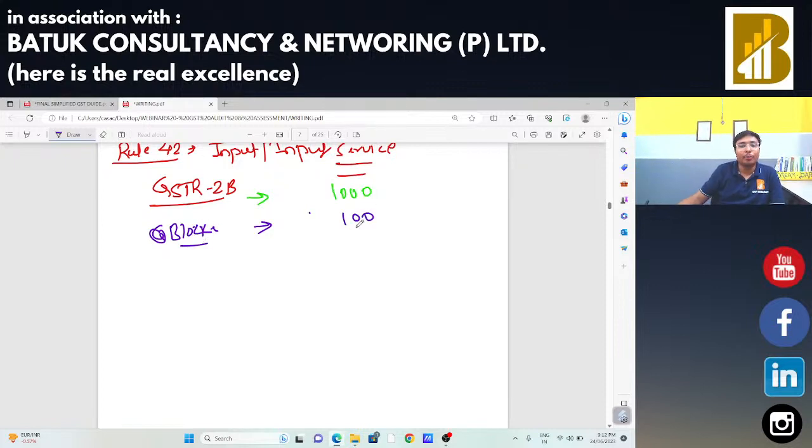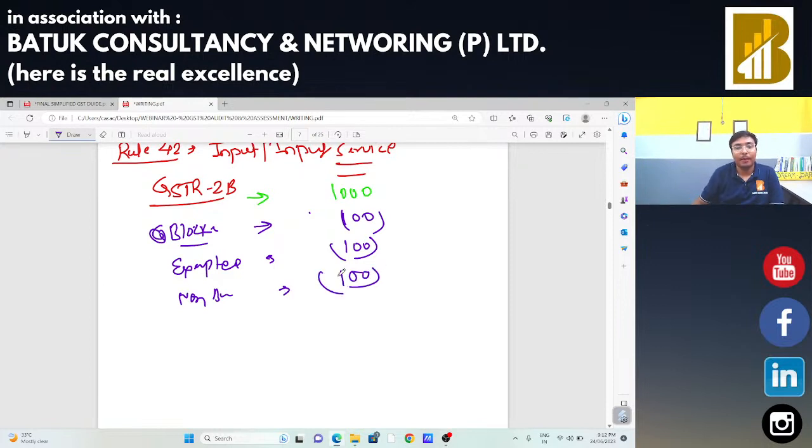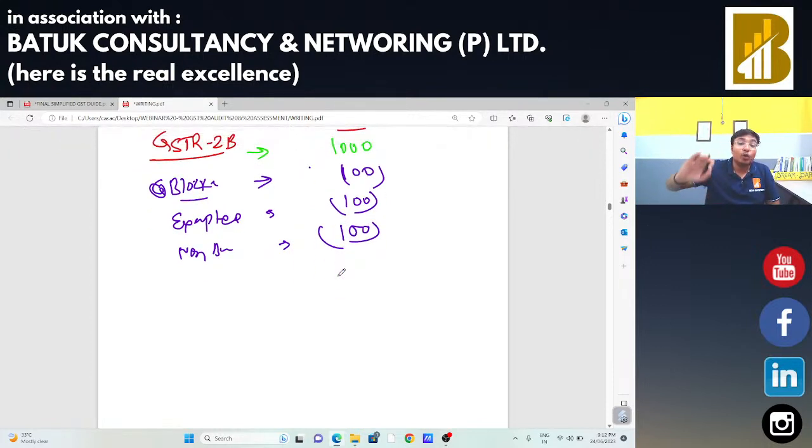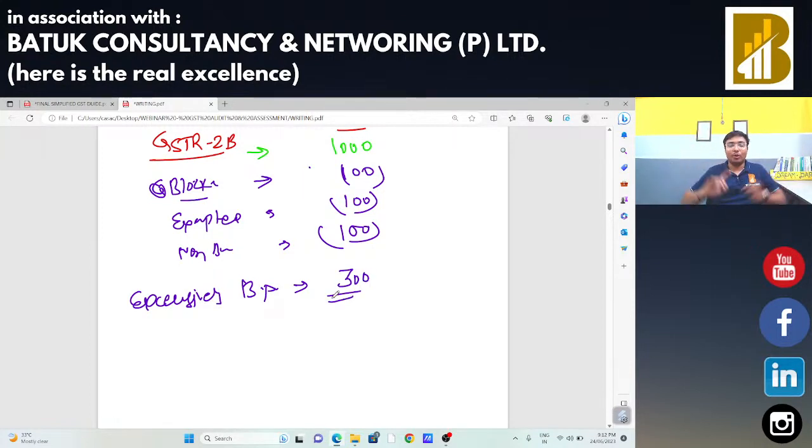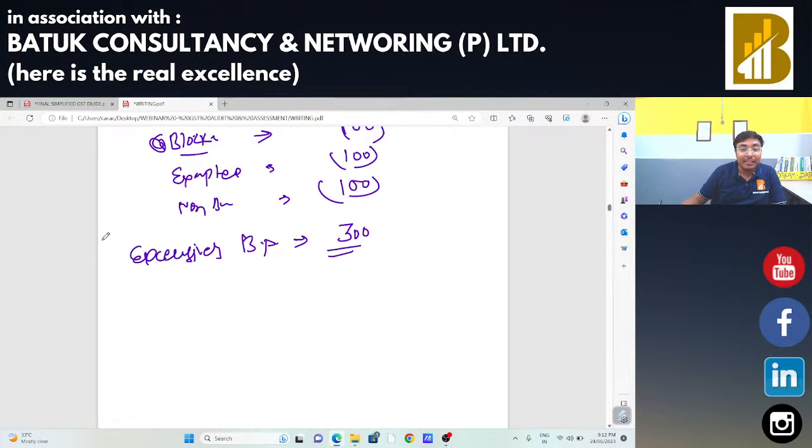Blocked credit is 100 rupees. Exclusively related to exempt supplies, 100 rupees. Exclusively related to non-business purposes, 100 rupees. Okay. And exclusively related to my business purposes, how can I identify? From the nature of business. Okay. Exclusively related to business purpose is my 300 rupees. So this 300 I am eligible for. Okay. Balance input tax credit, that is my common credit.